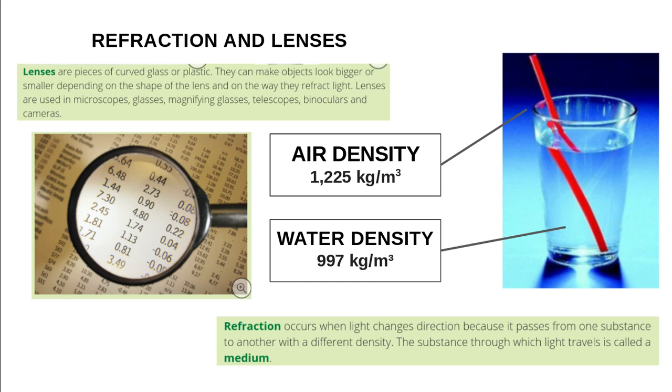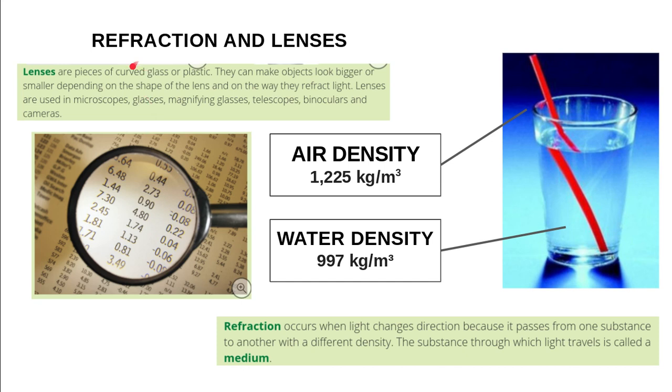Remember, when the light passes from one substance with one density to another substance with another density, yes, it changes direction. This is refraction. And then we have the lenses. What are the lenses? The lenses are curved glass or plastic that make it so that we can see the objects bigger or smaller.